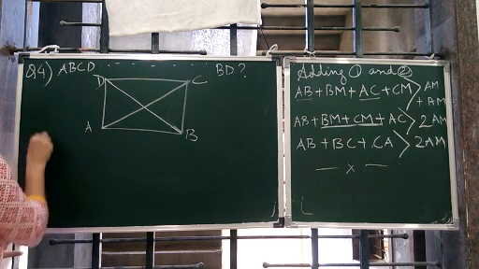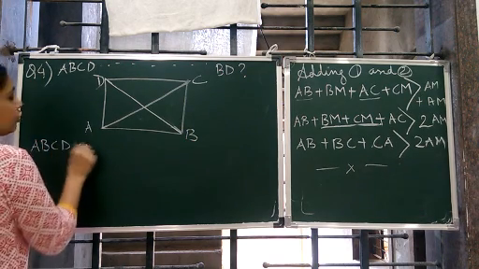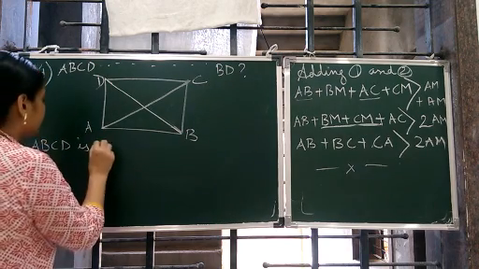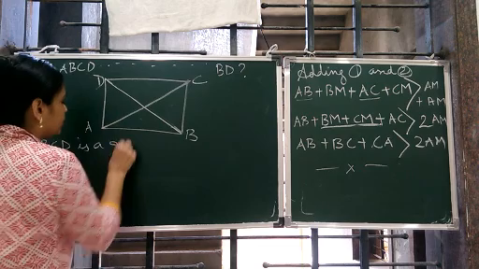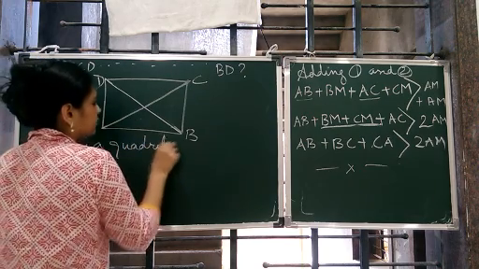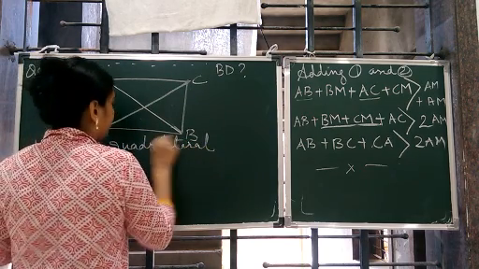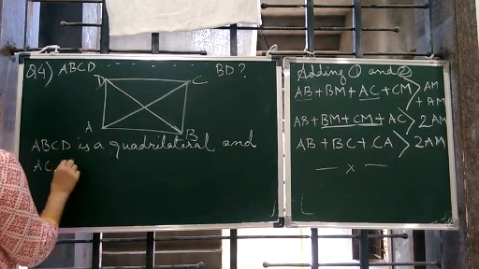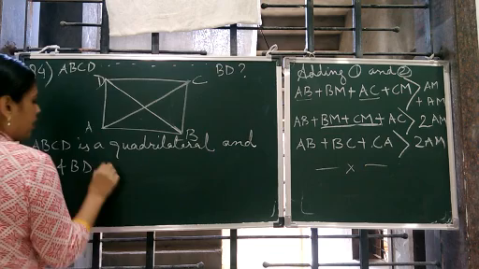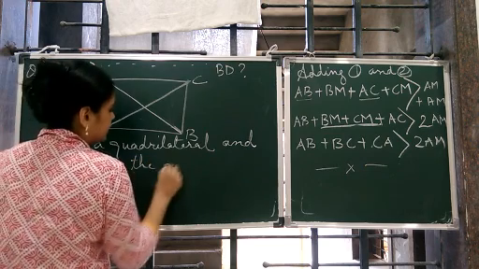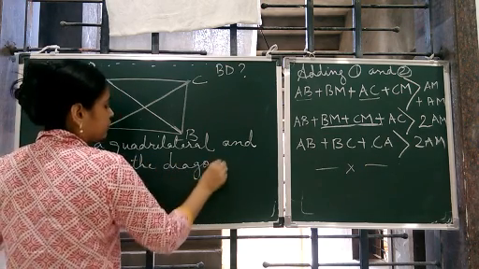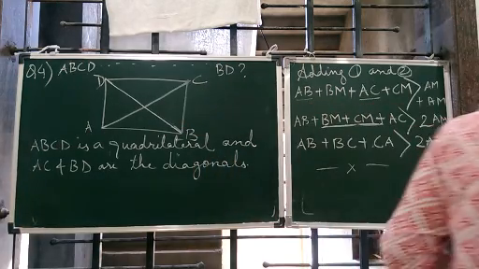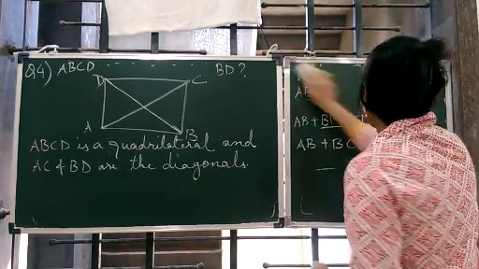Okay then, now we got the diagonals. Here you write ABCD is a quadrilateral and AC and BD are the diagonals, क्योंकि हमने थोड़ा सा construction किया है, right? So you need to explain. Okay, this completes the construction work.